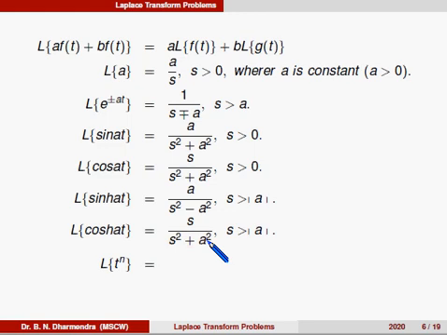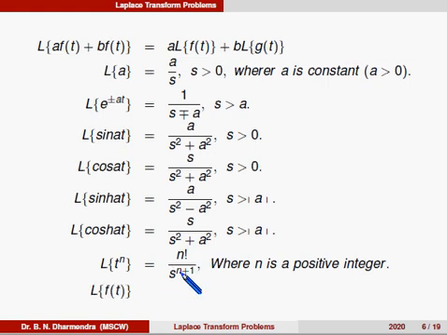And similarly, Laplace of t to the power of n is equal to n factorial divided by s to the power of n plus 1, where n is a positive integer. And the next one is the first shifting property. Today we have discussed this one: Laplace of f(t) is equal to F(s).